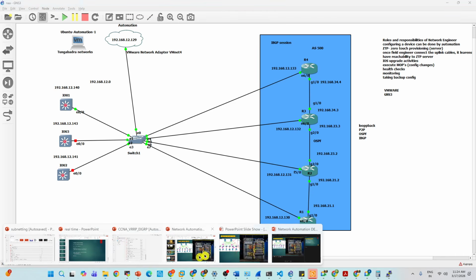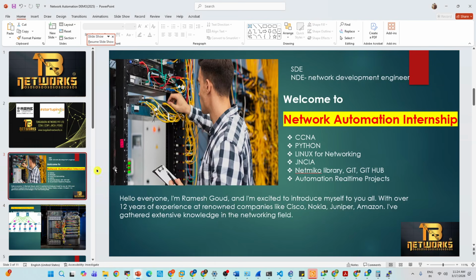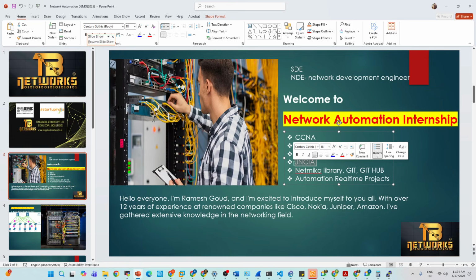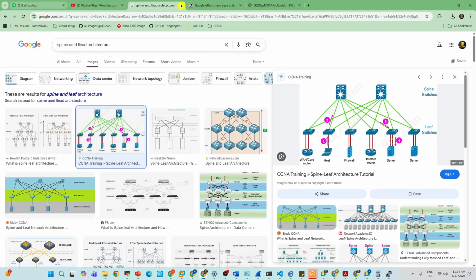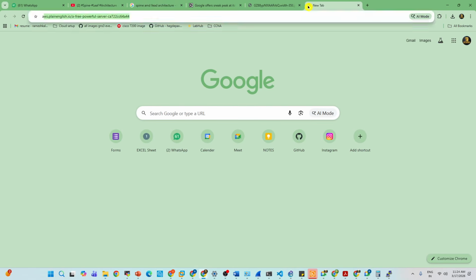So if you see in the PPT, let me open here. Okay, sorry, this is not covered here. Once again, here we covered CCNA, Python, Linux for networking, the Netmiko library as well as Ansible, Git and GitHub, and automation real-time projects. Everything will be covered. If you want to know the syllabus, go here and go to network automation.